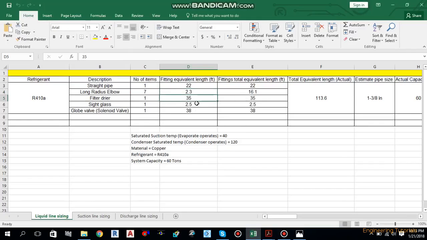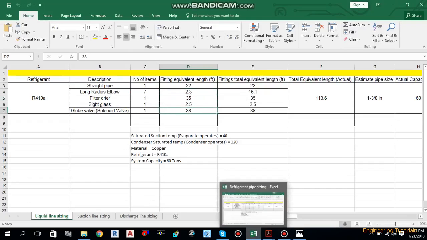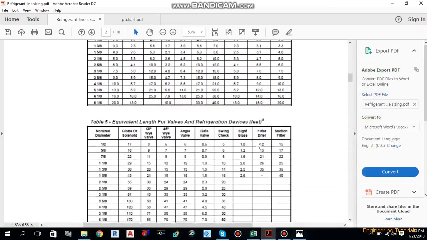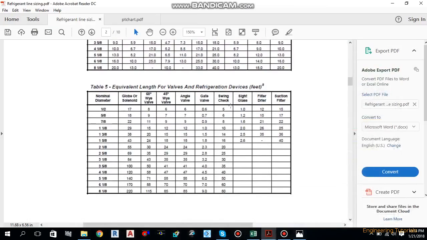For the filter dryer, sight glass, and solenoid valve we have to check. This is the equivalent length for the valves and other devices. As you can see, for 1 3/8 inch, 38 feet is for the globe or solenoid valve.